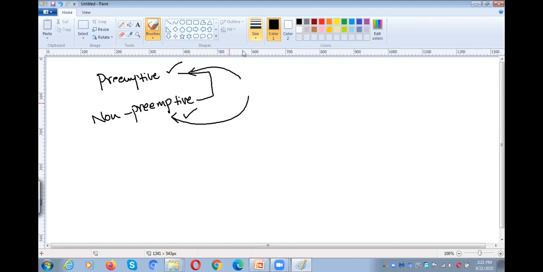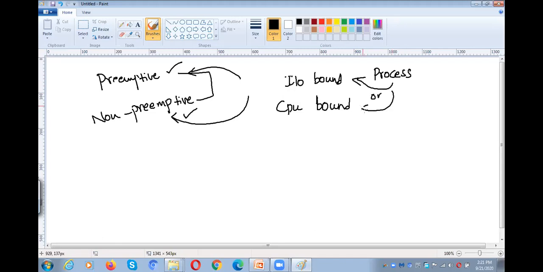Before discussing the scheduling algorithms, you need to have some idea about IO bound and CPU bound processes. A process is of two types: it may be IO bound or CPU bound.